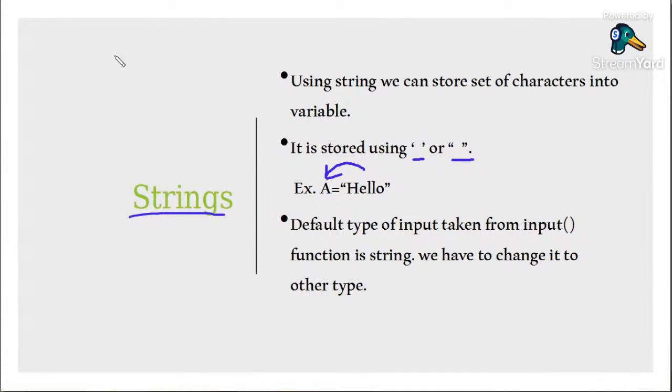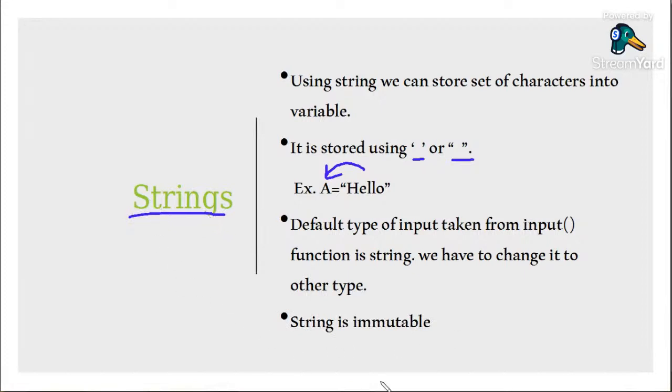And if you perform addition, instead of addition it will do concatenation. So if 5 and 6 are accepted, your answer will be 5, 6, meaning 56. But actually the answer should be 11. This is happening because the input function gives input by default in the form of a string. So you must change it into float or integer, and then it will work. So that is nothing but about the string.